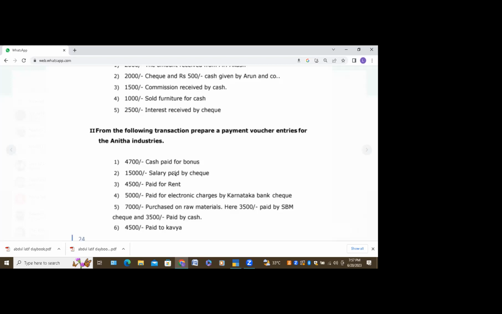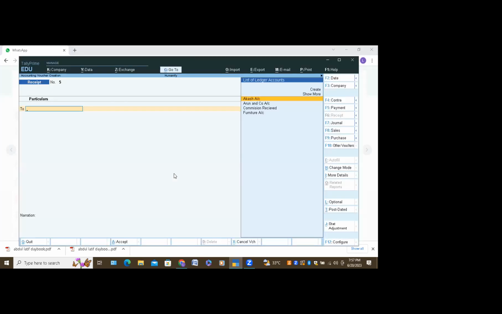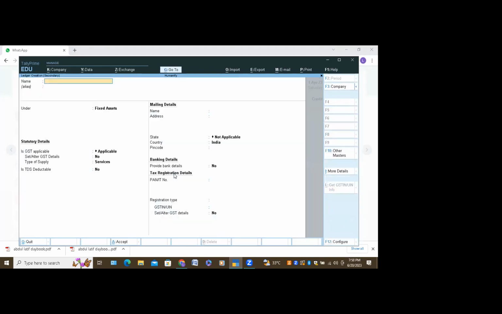So go to your Tally, Latif, using your Alt Tab. Alt C. First you create interest received under indirect income.